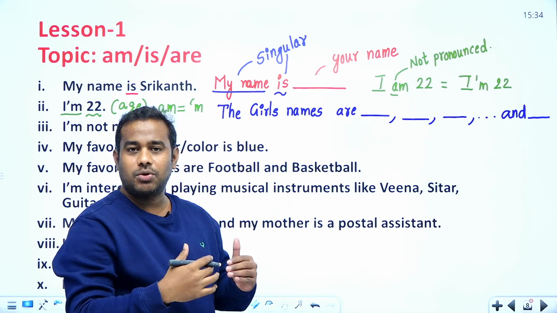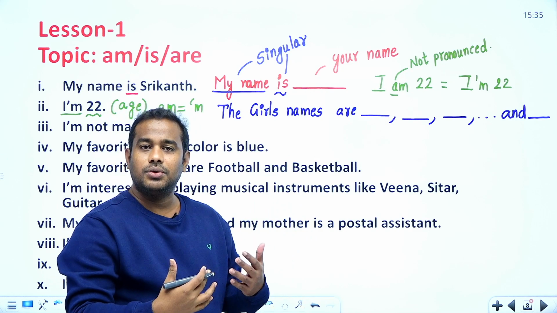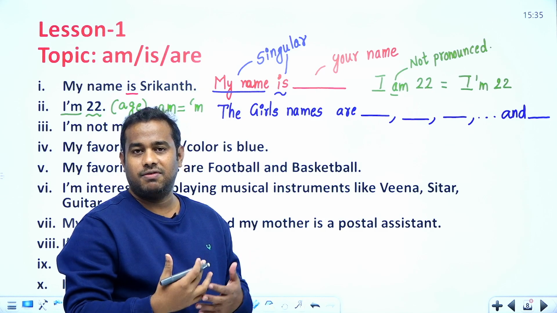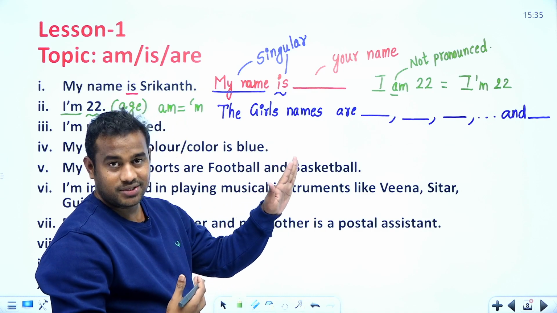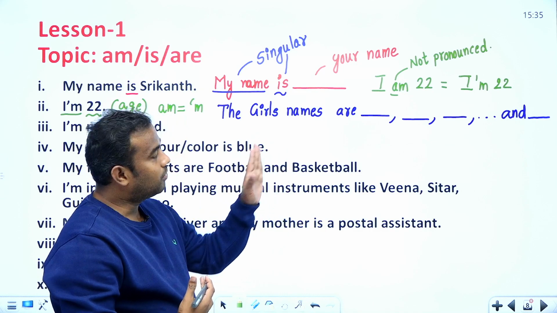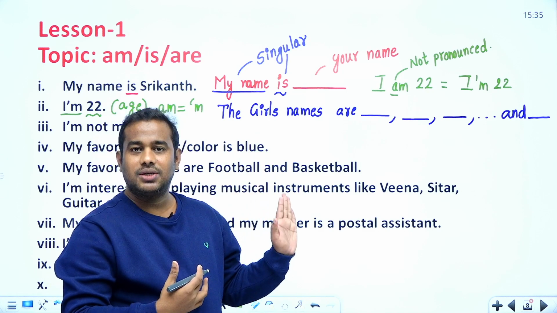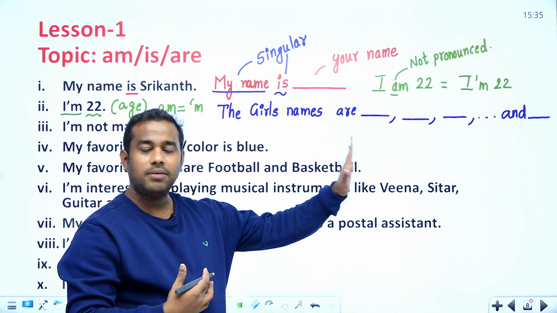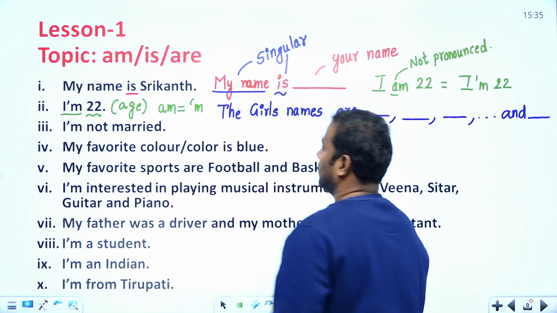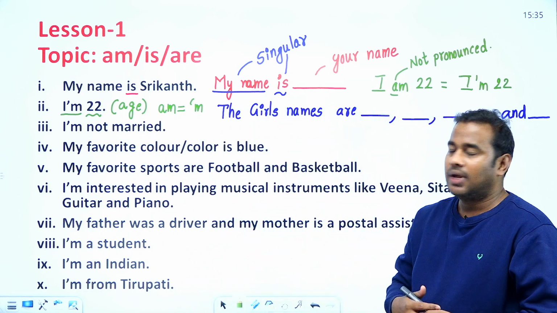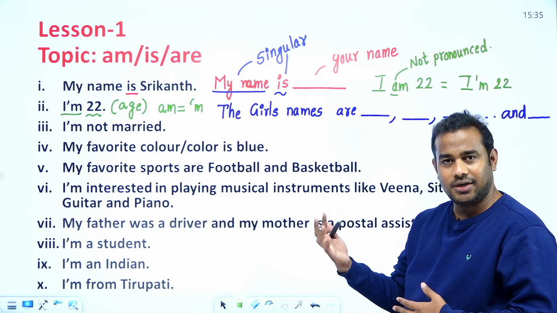In English, in daily speaking sessions, people generally speak very fast. There are two vowels side by side, I is a vowel and a is also a vowel, so we cut it short and say I'm 22. It is the same meaning. One more thing: I am not married, I am married. Like this we can try some other sentences also.